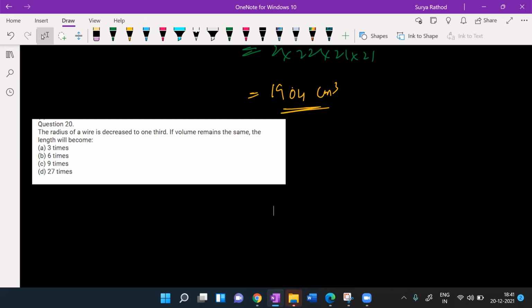Very simple actually. The radius of the wire is decreased to 1/3. If the volume remains the same, what will be the length of that? Very simple question.